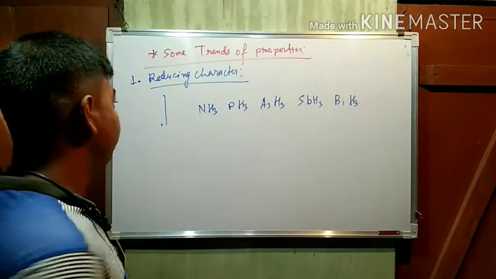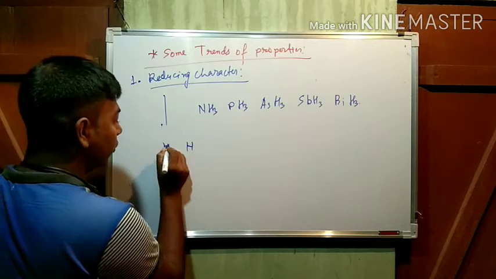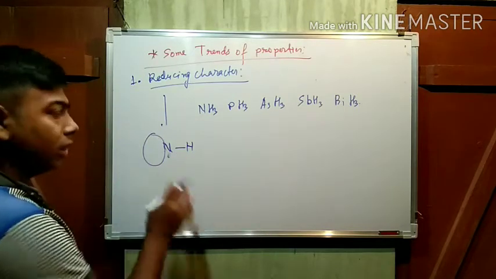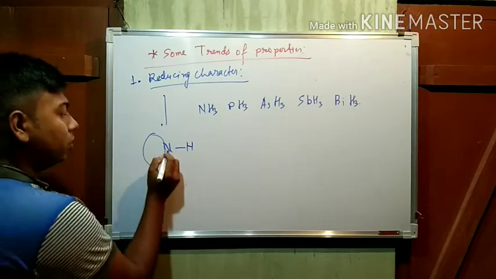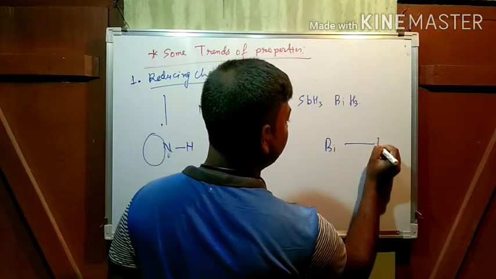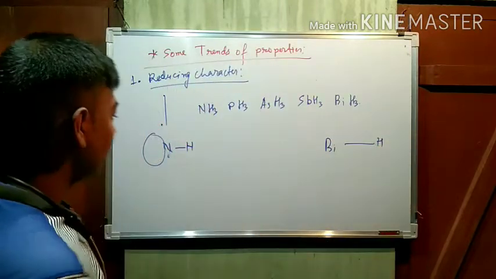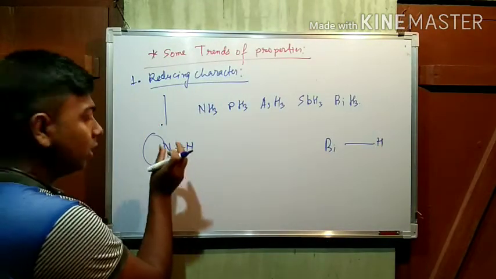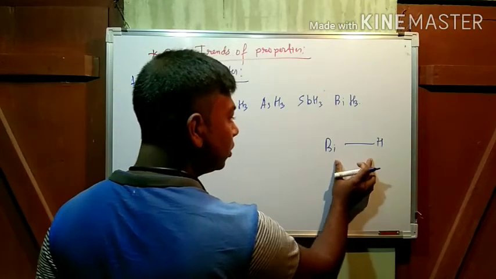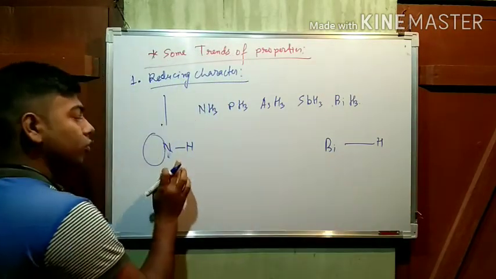Now see here. Nitrogen is there. Other bonds are also there, but I am taking only one. Nitrogen is bonded with hydrogen. Here also, bismuth is bonded with hydrogen. Here the bond distance is small, and here the bond distance is high. That's why this is a weaker bond and this is a stronger bond.